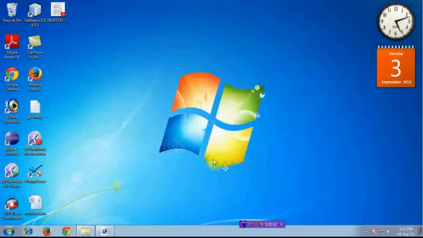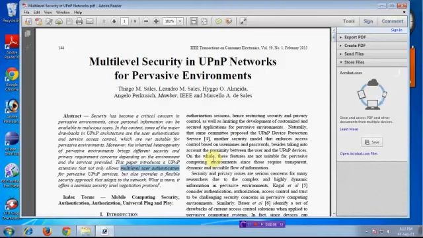Welcome to IEEE Project 2013 development. The project title is Multi-Level Security in UPnP Networks for Pervasive Environment. This paper was developed by Star Technology, and the core technologies implemented are Java, MySQL and Android also.